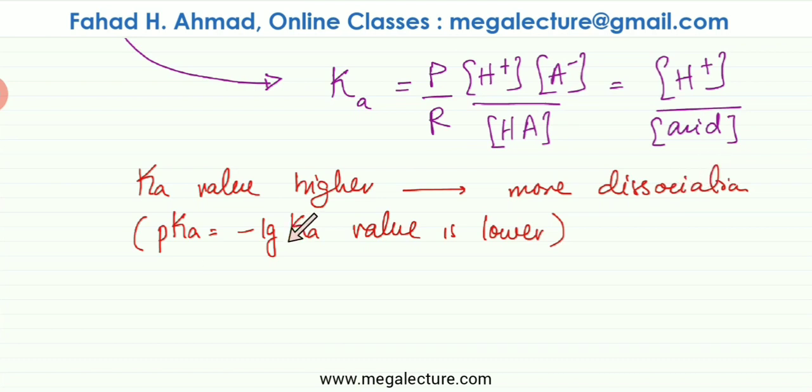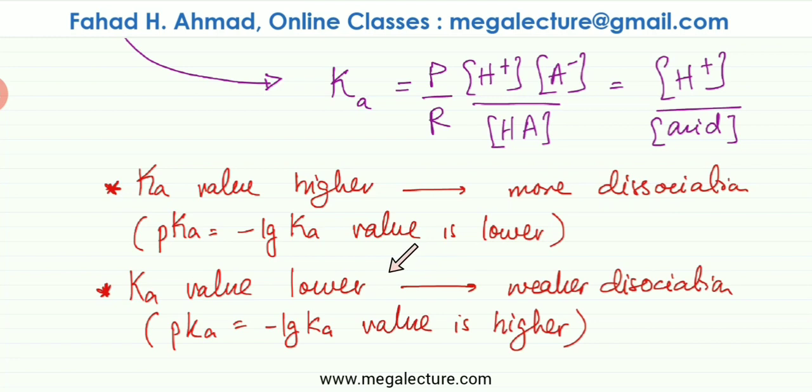Vice versa, a lot of times pKa is used. pKa is minus log of Ka. When you take the negative log, a higher value actually becomes a lower value. So remember this, if the pKa value is coming out to be lower, there's going to be more dissociation. The acid would be stronger. So K value higher, you get a stronger acid, and vice versa. If the K value is coming out to be lower, it's going to be weaker dissociation. It's going to be a weaker acid. Or vice versa if the pKa value is higher.